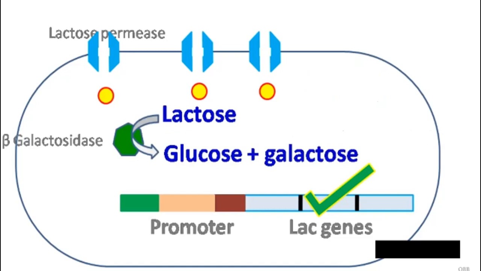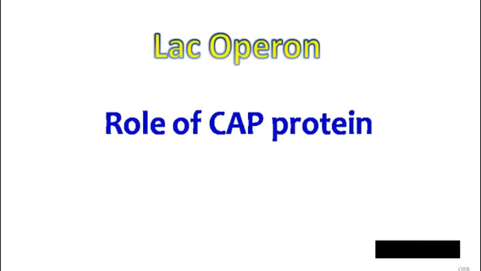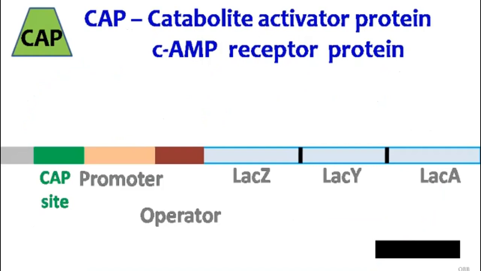Glucose and galactose are used as an energy source. The role of CAP protein in lac-operon. CAP stands for catabolite activator protein. CAP binds cAMP, hence it is also known as cAMP receptor protein.